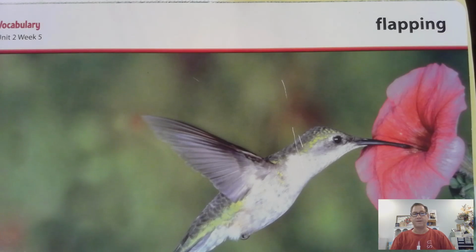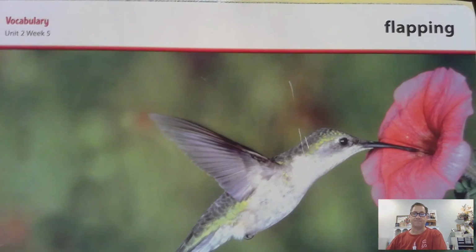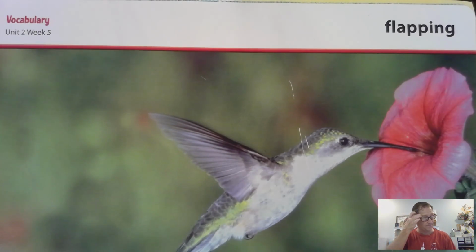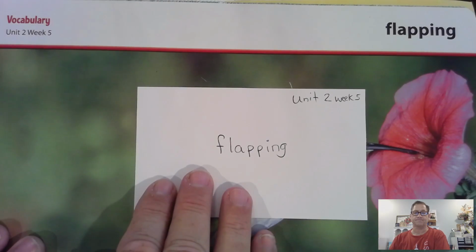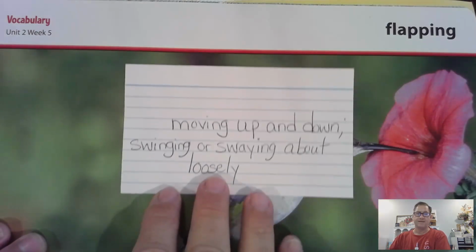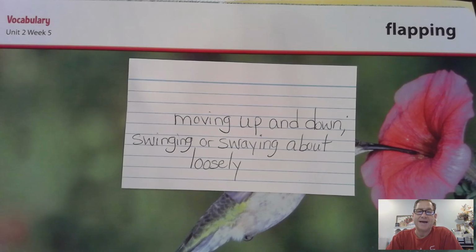Another word in our selection is flapping. Say that word with me, flapping. If something is flapping, it is moving up and down. For example, the bird was flapping its wings quickly. Describe what flapping is. And the definition, moving up and down, swinging or swaying about loosely. Now, that could be like a canopy that's flapping in the wind.